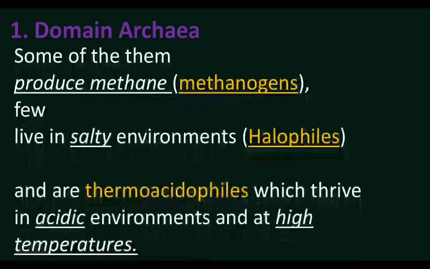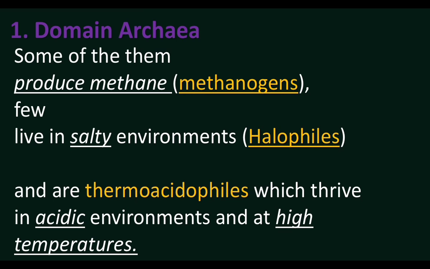Some of the archaea members produce methane. They are called methanogens. Methanogens are found in the digestive system of cow. Some archaea live in salty environments. They are called halophiles. Some archaea live in acidic environment at high temperature. They are called thermoacidophiles.